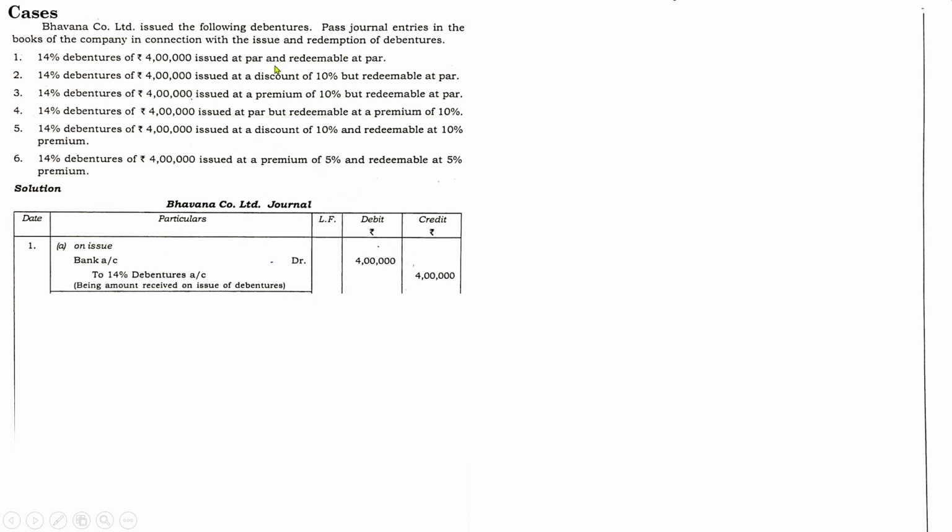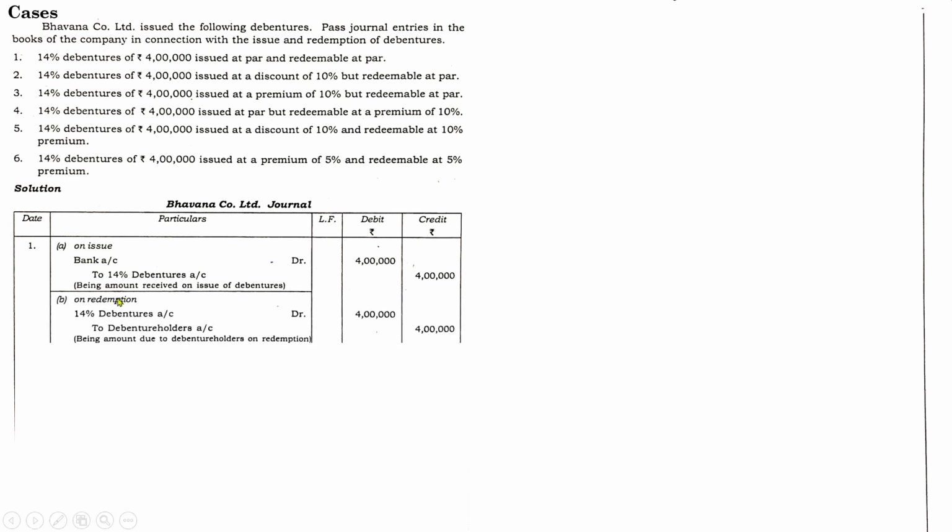There is no information regarding how many debentures, or what the price of the debenture is. Anyway, we can assume that it is 100. If instead it is given as the total value of the debentures, then you need not assume 100 or anything else. Just consider the value of the debentures as 4 lakh. We will go through all the cases and discuss during the course whether we have to assume or not. So 4 lakh, and next you need to pass the entry for the redemption.